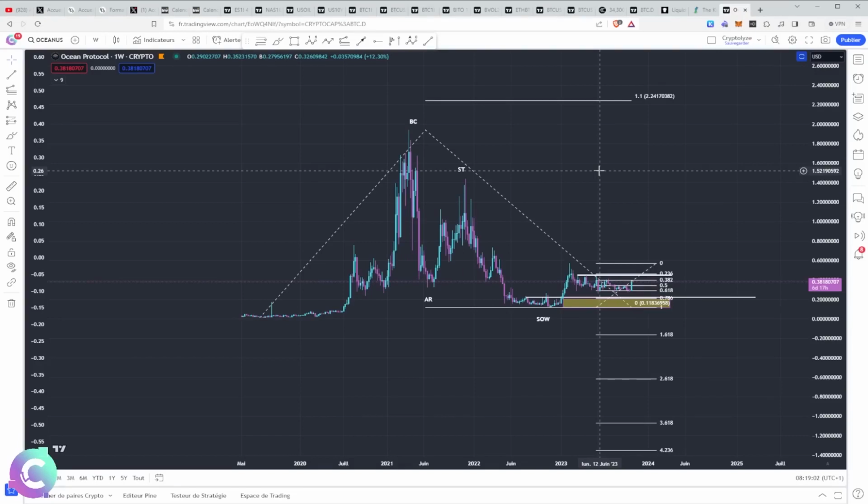However, we know that we are in an ecosystem which is still very young. We are also in the Ethereum ecosystem, so that means with the limitations that we may have on the EVM, which is the virtual machine of Ethereum, which allows a certain number of things, but which is also at the same time limiting. So there are a certain number of functionalities which may be missing, which risk being complicated. However, we will have to monitor. Will Ocean have an ecosystem that will grow? Is this going to be a solution that will be popular with other protocols that we are starting to see emerge, mainly in artificial intelligence? Are we going to have a real use of Ocean? This is the question you need to ask yourself if you want to invest in this protocol.